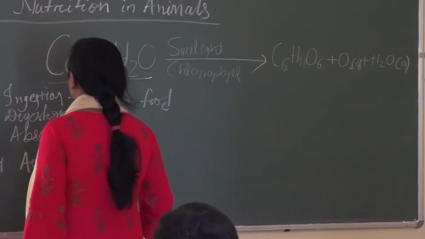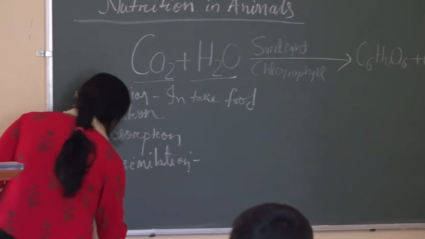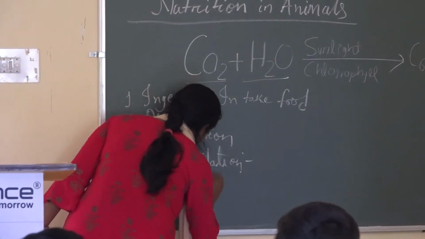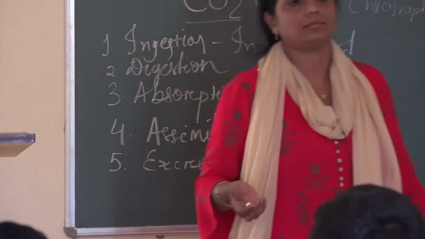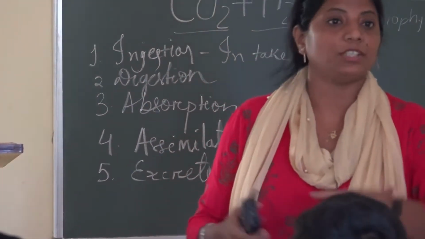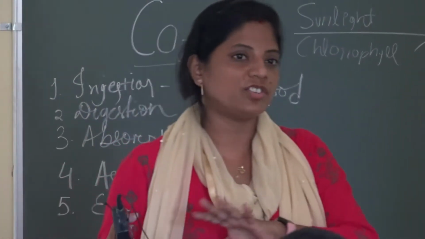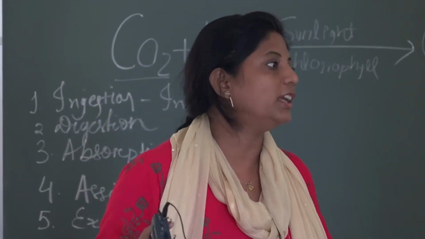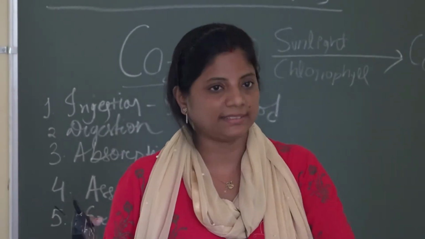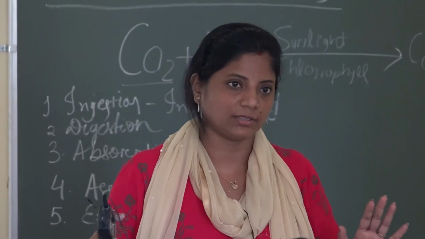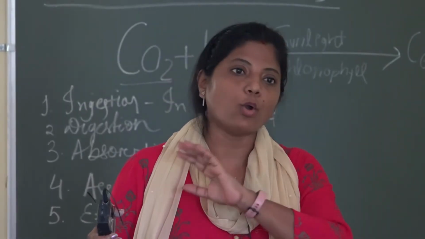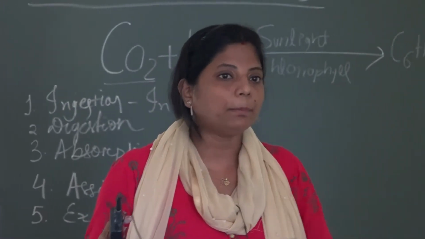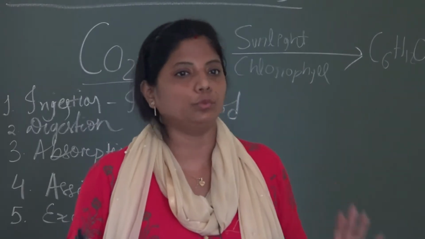What is the last process? Excretion means the waste products which are not needed by our body are removed, that we term excretion. So these are the common methods followed in all animals to complete their nutrition.